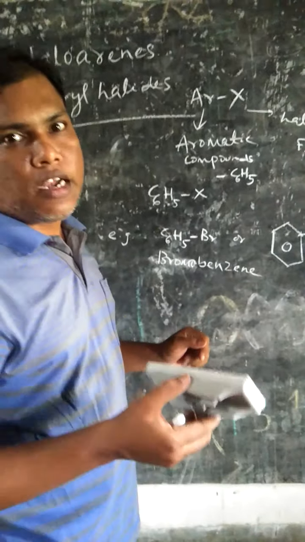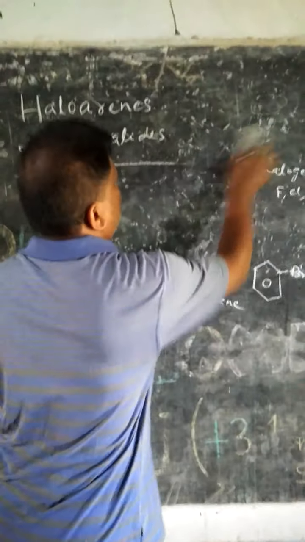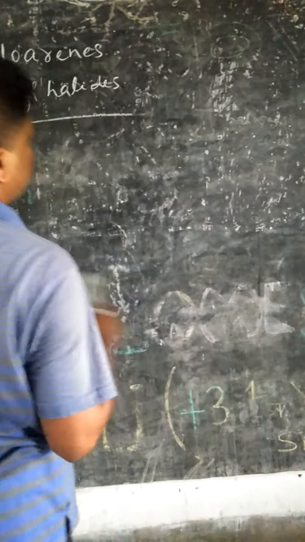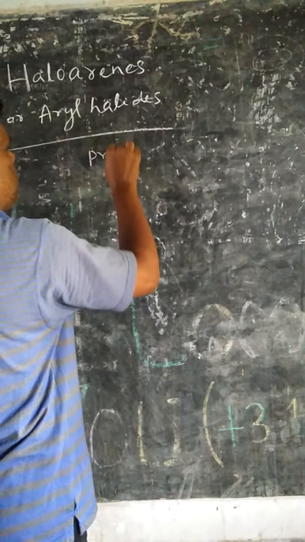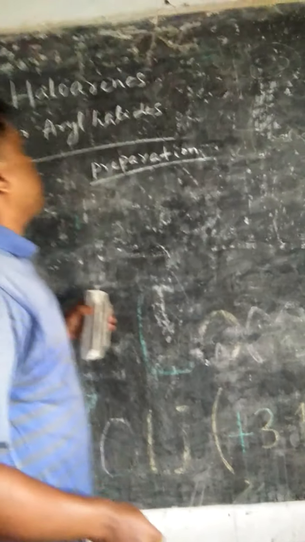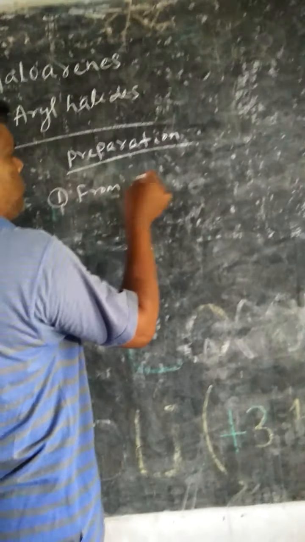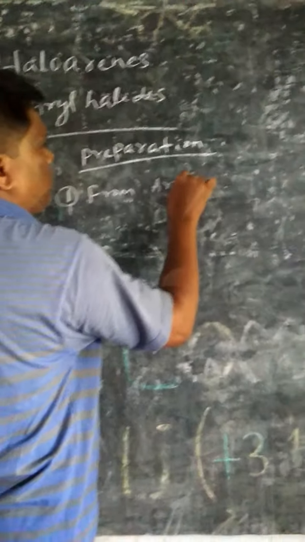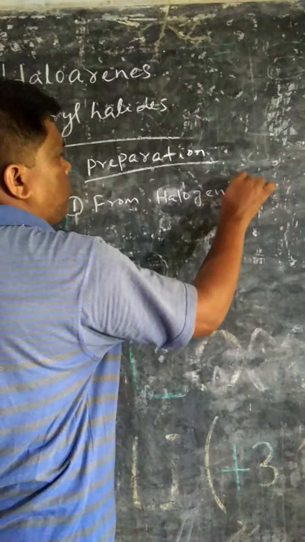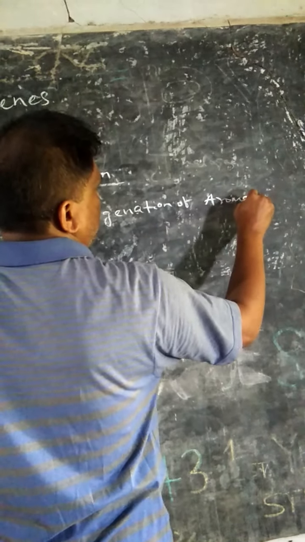Then we will discuss the preparation of haloarenes or aryl halides. So the first preparation is from an aromatic compound, that means halogenation of an aromatic compound.